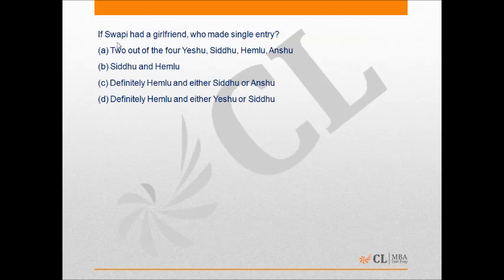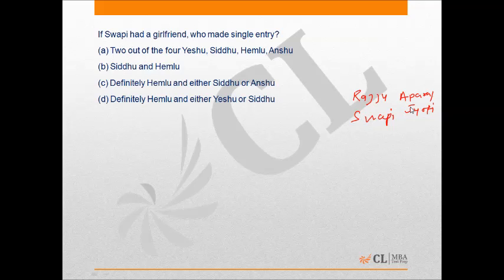Now coming to the second question, here it is given that if Swapnil had a girlfriend who made single entry, as we know that Razu had a girlfriend, now it is also given that Swapnil had a girlfriend, which means Apara and Jyoti would have either Razu or Swapnil as their respective boyfriends in any order.